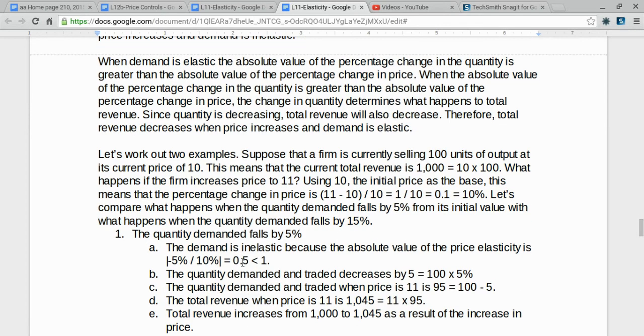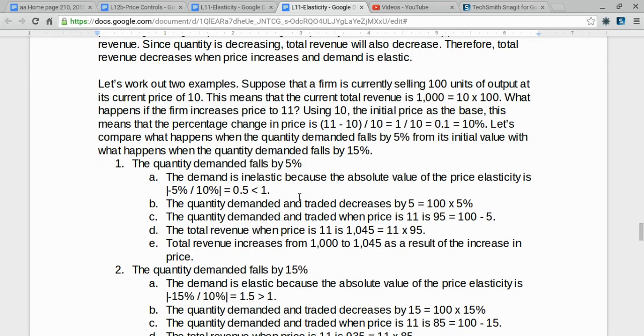When demand is elastic, the absolute value of the percentage change in quantity is greater than the absolute value of the percentage change in price. When that is the case, the change in quantity determines what happens to total revenue. Since quantity is decreasing, total revenue will also decrease. Therefore, total revenue decreases when price increases and the demand is elastic. Let's work out a couple of examples to show what's happening.